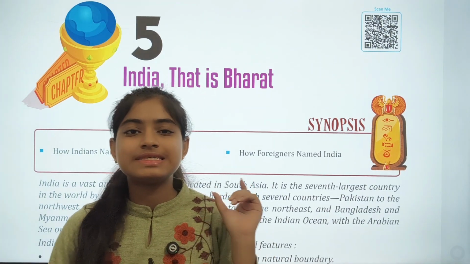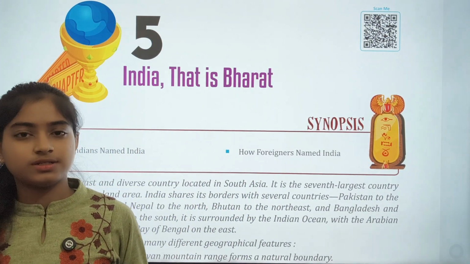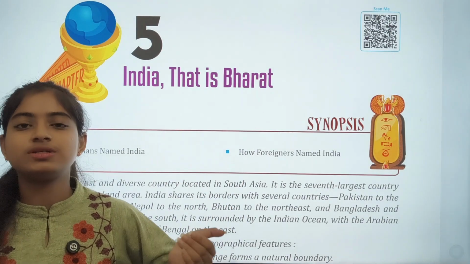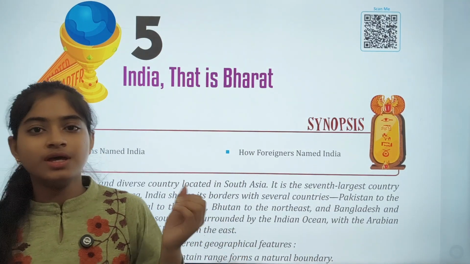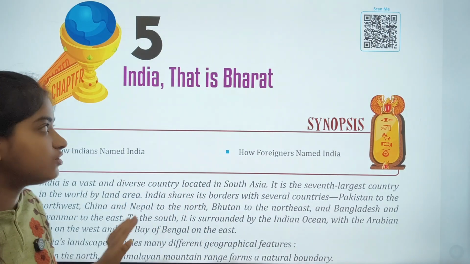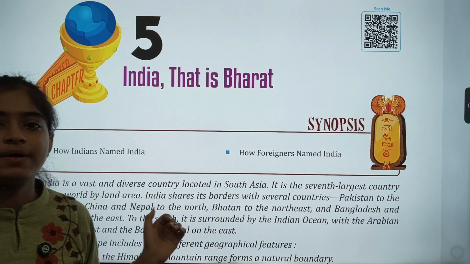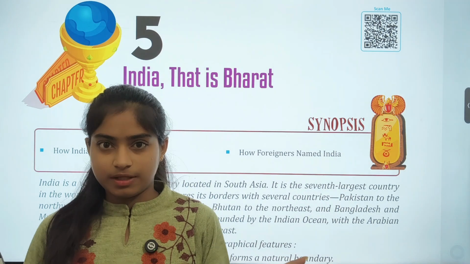So students, this is the exact line written in our Constitution in Article 1: India, that is Bharat. They have mentioned it in this particular way, okay? What they are trying to say is that our country India is known by two names, that is India and Bharat, okay?